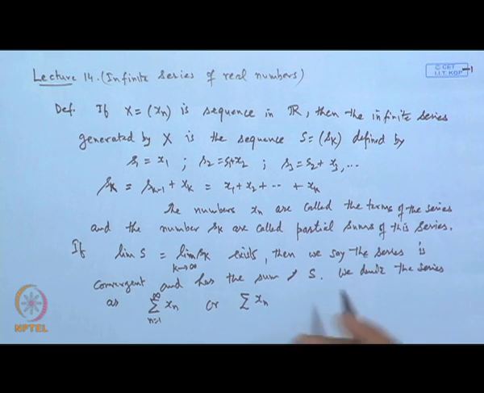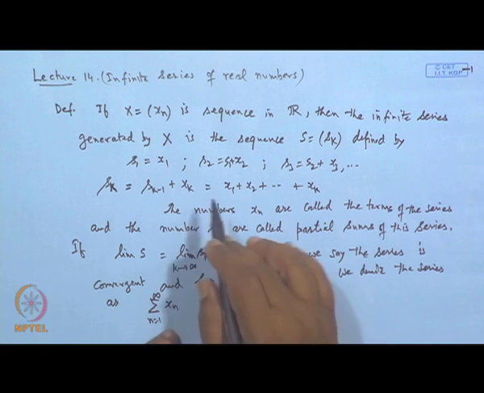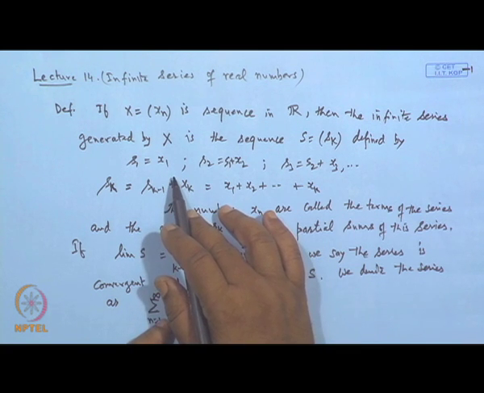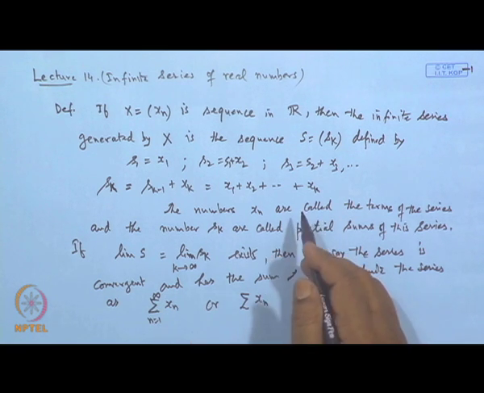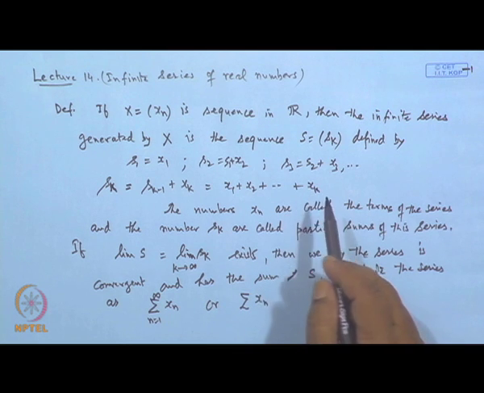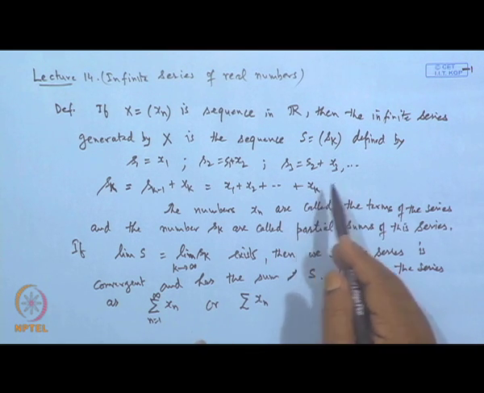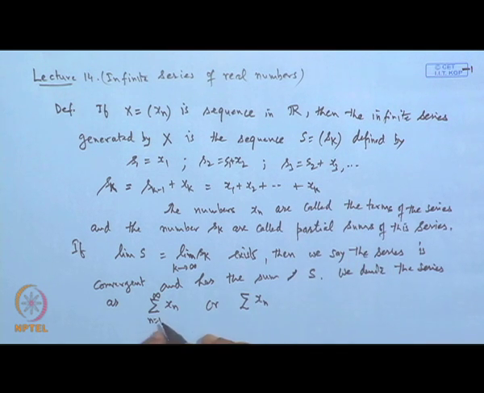If the first term starts from x 0, then the summation will be taken from 0 to infinity. And if the series has first term, say, x 100, then the series will start from n equal to 100 to infinity. That way we can identify them. Now, if this limit does not exist, then we say the series diverges.